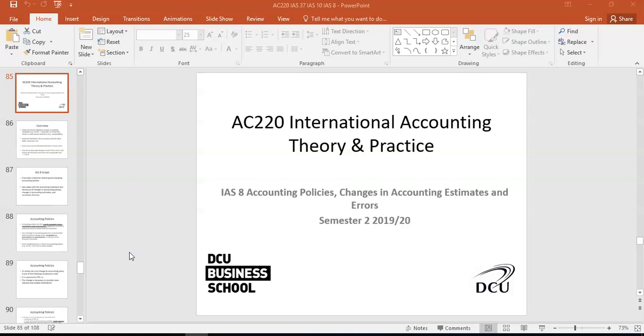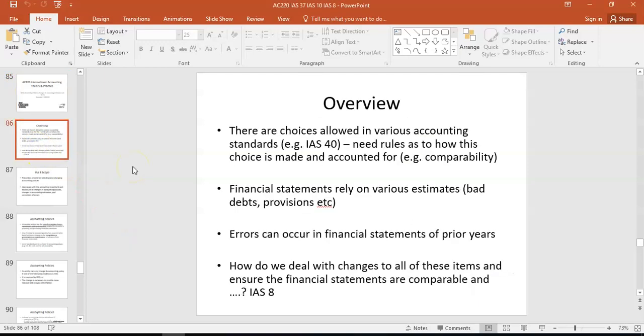So IAS 8 gives you that prescription in terms of disclosing your accounting policies, but also dealing with what happens if we change those or something else happens. We need some guidance and some clarity. Right? So there are choices in certain accounting standards, which are essentially choice in accounting policy. So we know we covered in IAS 40, for example, you can choose between the cost model and the fair value model to measure investment property.